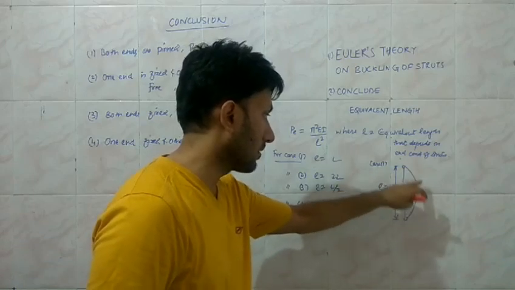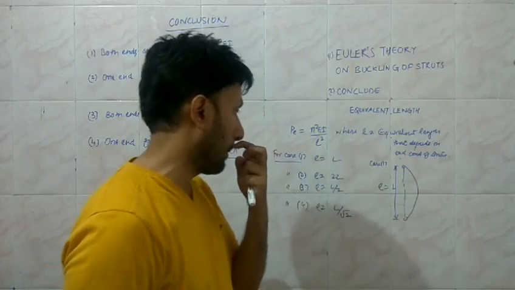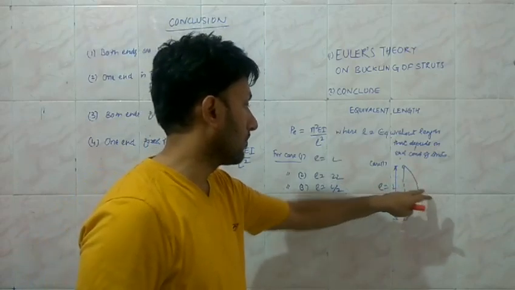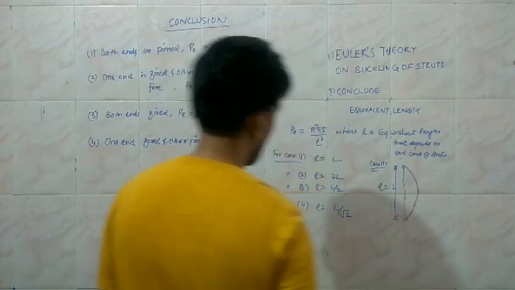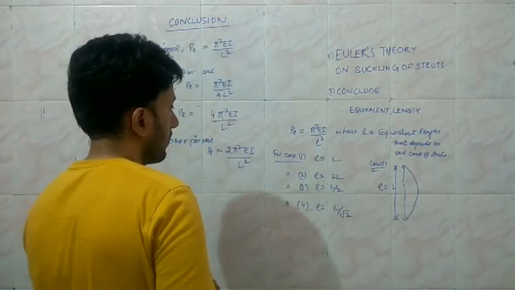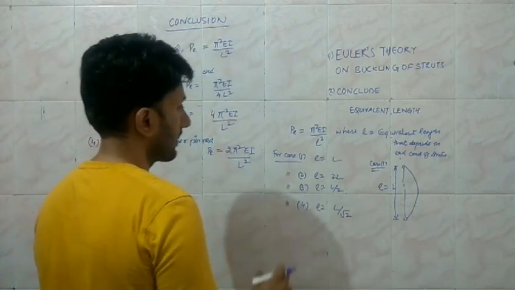So half sine wave, that is one bow, is equal to L. So this is the fundamental mode of buckling for the case 1. In case 2, when one end is fixed and the other end is free.